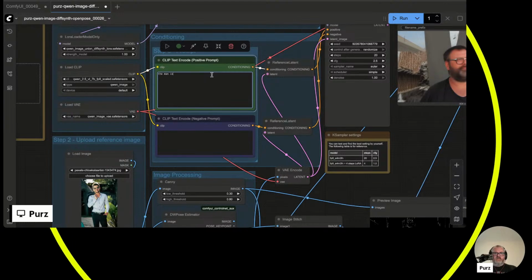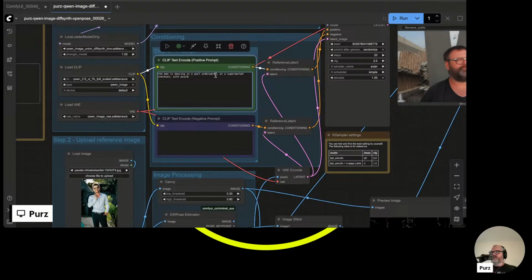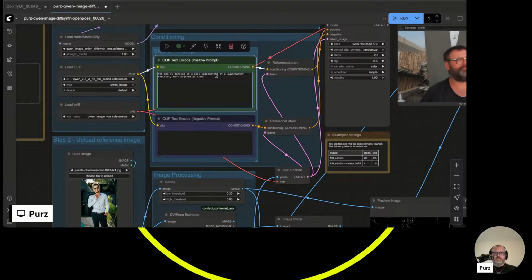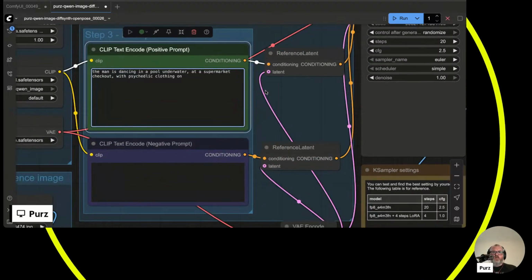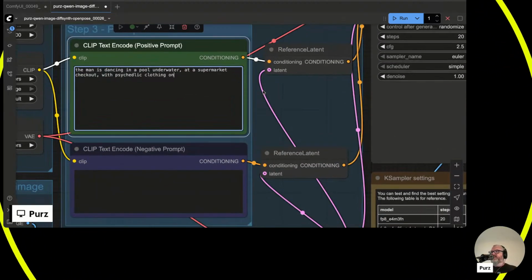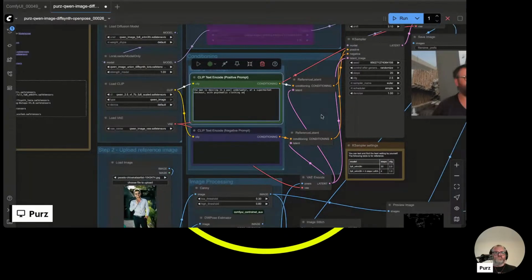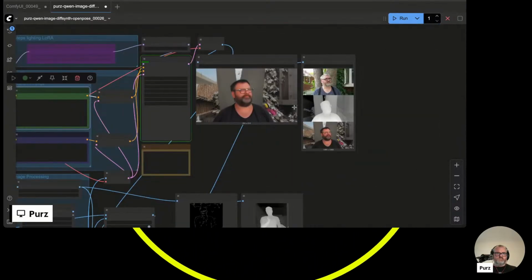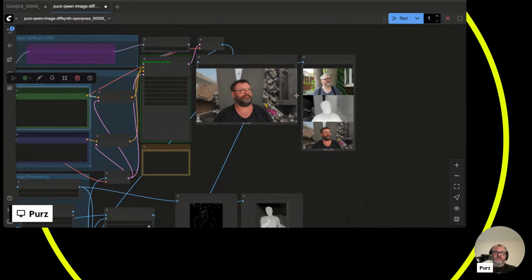The man is dancing in a pool underwater at a supermarket checkout with psychedelic clothing on. I'm just going to combine all these prompts. So he's dancing in a pool underwater at a supermarket checkout with psychedelic clothing on. Creepy clown. Yeah, we can do that one too.